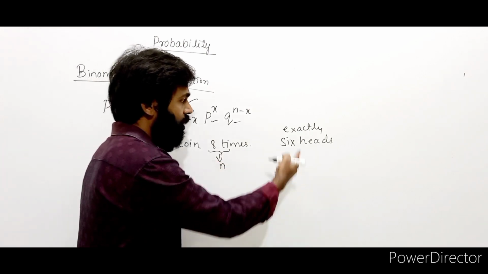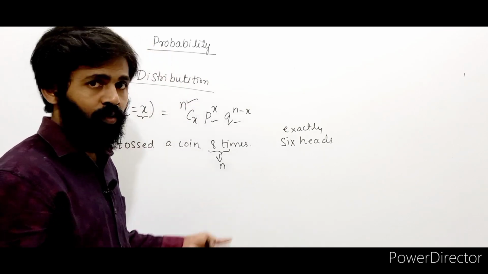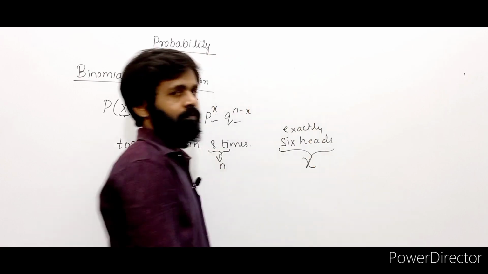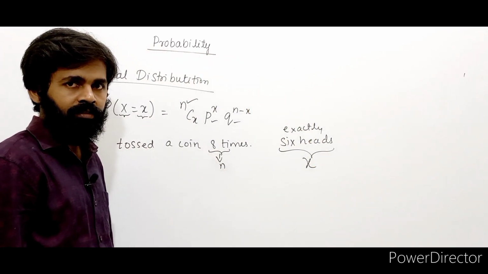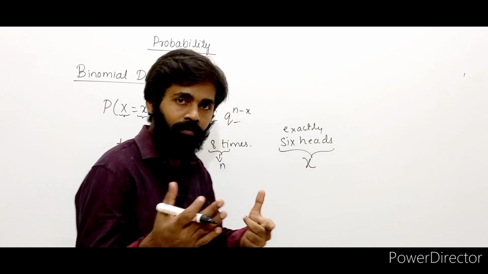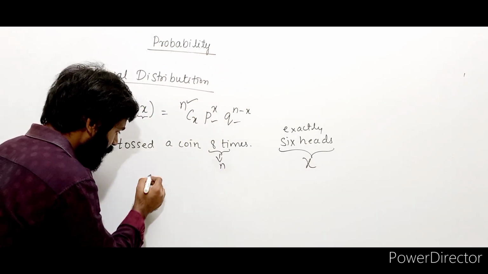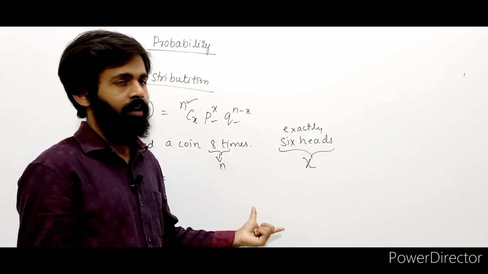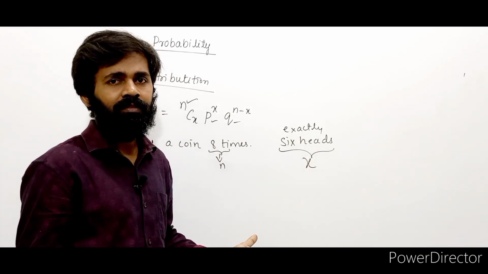Okay, and how many heads do you want? You want 6 heads. That is the value of x. And you want head. What is the probability of getting head? P is called the probability of getting head, or probability of success. Here getting head is a success, right?